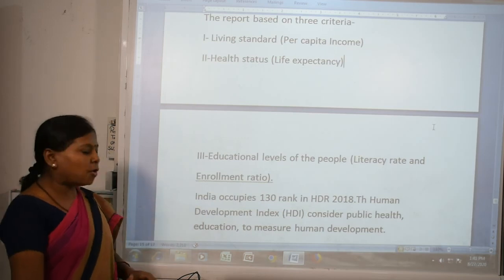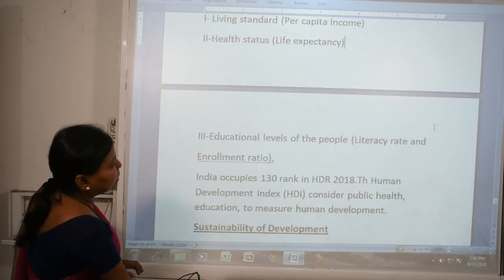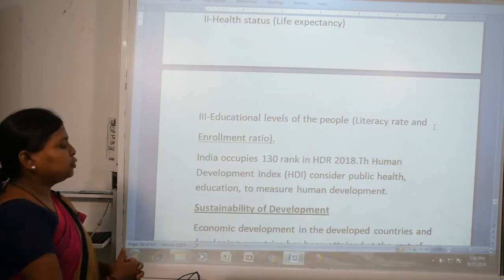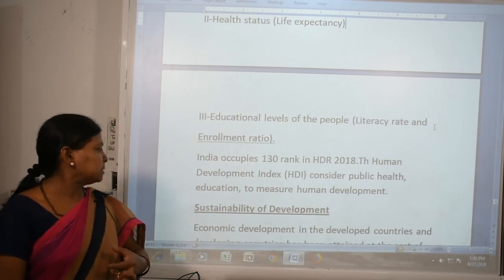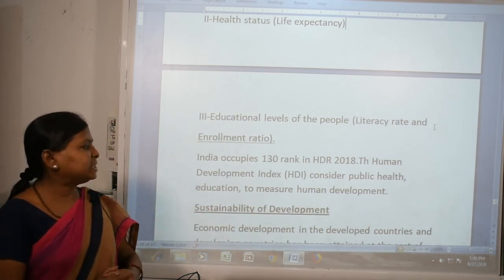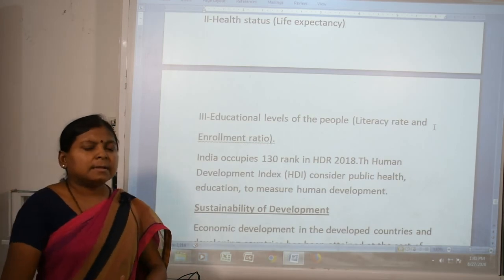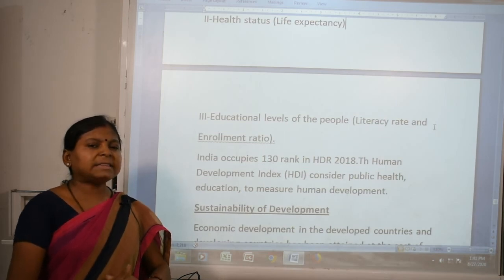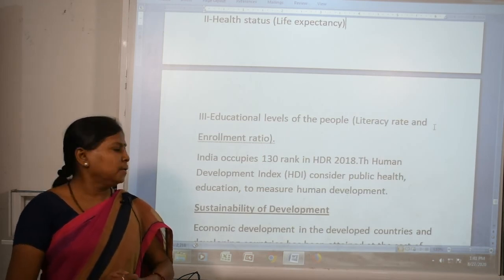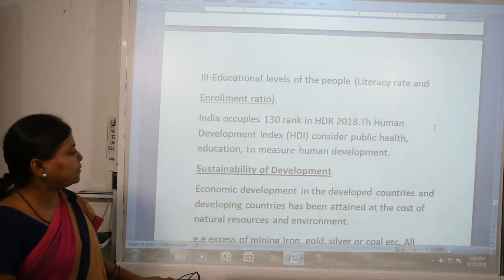Do you know India occupied the 130th rank in HDR during 2018? The Human Development Index considers public health and education to measure human development. Now, you have seen countries have developed by using too many natural resources and they exploited our nature. So a new concept came, called sustainability of that development.